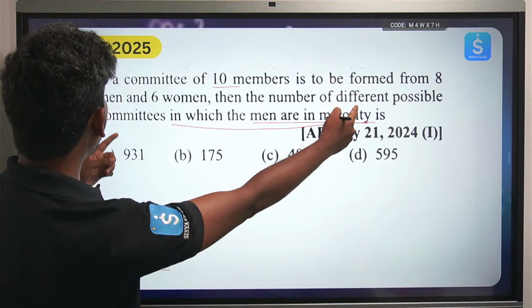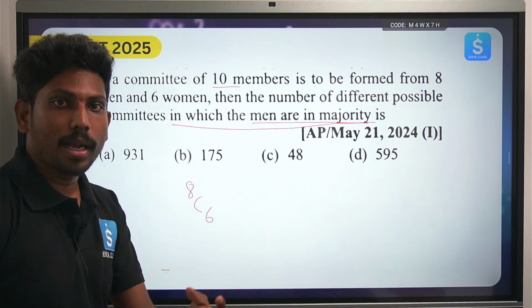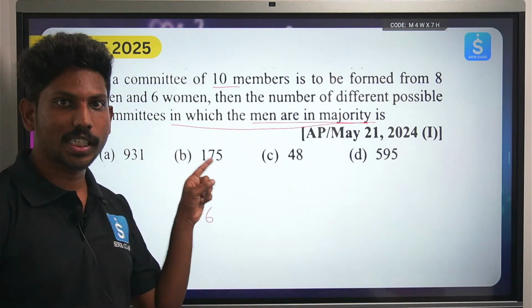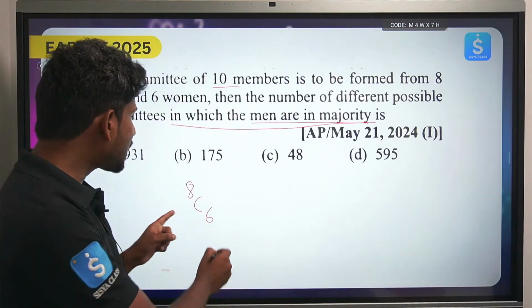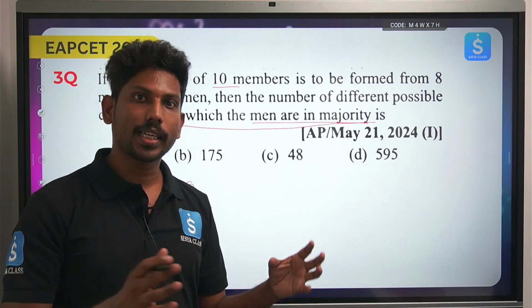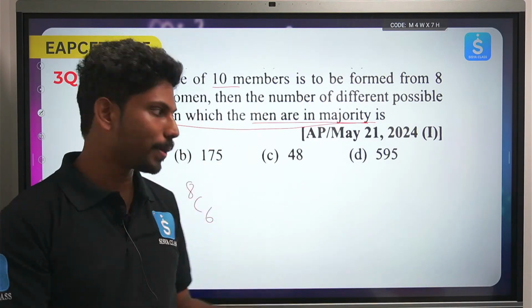So in total we have 8 men. Out of 8 men you can choose 6 men, right? So the different ways in which you can choose 6 men is 8C6. What notion does this 8C6 give? You are selecting 6 people out of 8. So the different ways in which you can select 6 people from the lot of 8 people is 8C6.